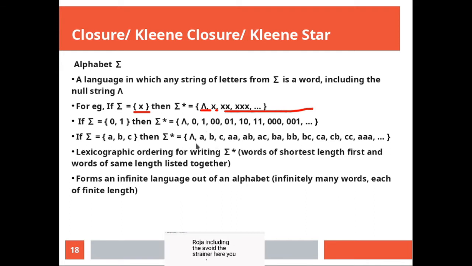Here you see another example in terms of A, B, C. Introduce a null, the input symbols themselves, and any possible combinations. They are of finite length, but there will be infinitely many possibilities. So Kleene closure covers all of them. When we organize them, we write them generally in increasing order of length, and then we organize them alphabetically. This is known as lexicographic order. So a Kleene closure forms an infinite language and introduces the word null also.